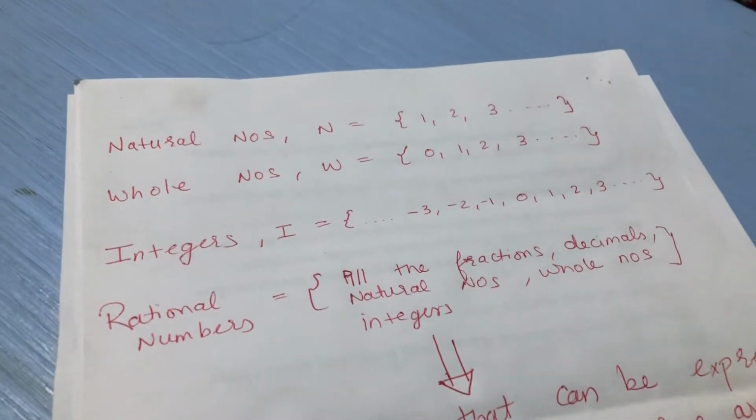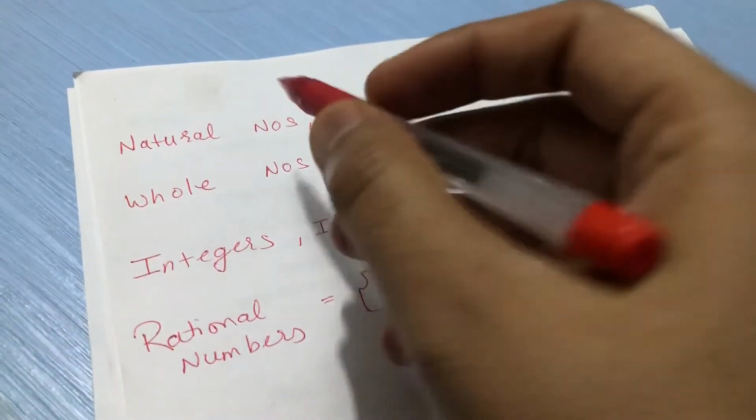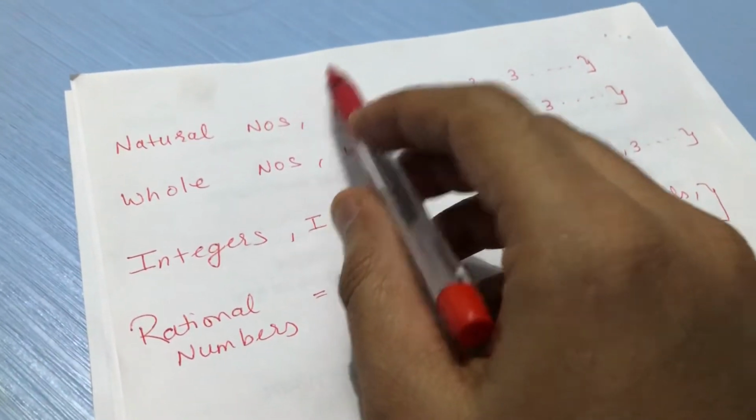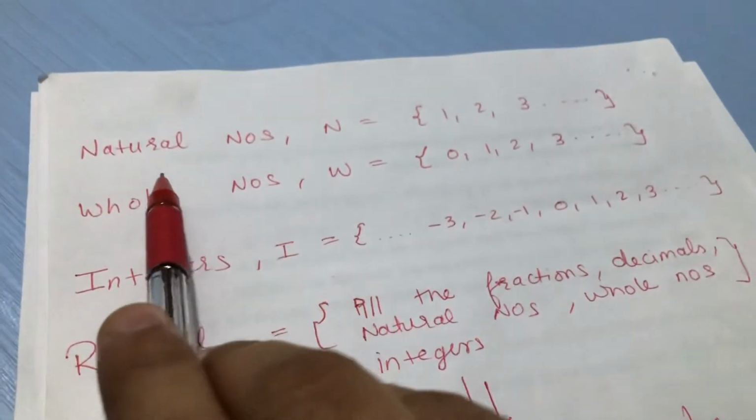Hello friends, today we will be learning about types of numbers. Okay, we will be doing the first exercise of chapter number 2. So what are the types of numbers?